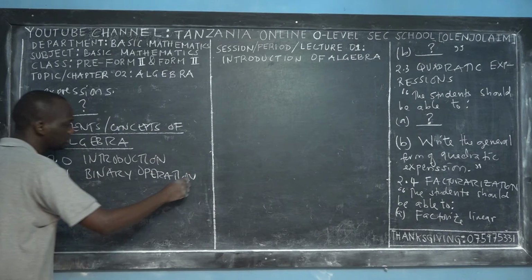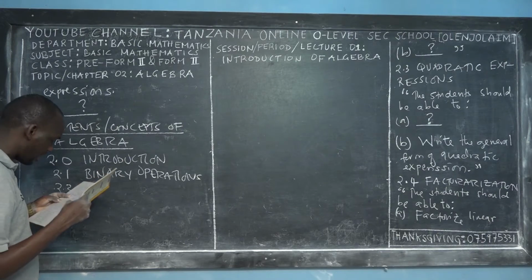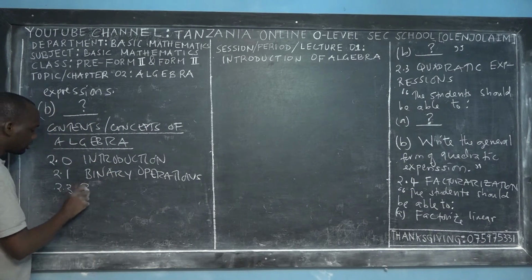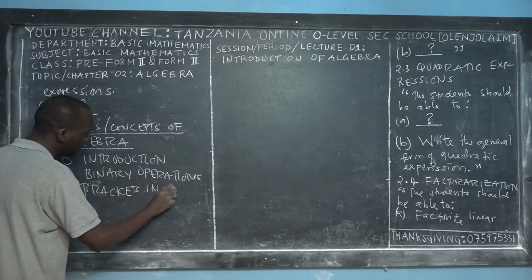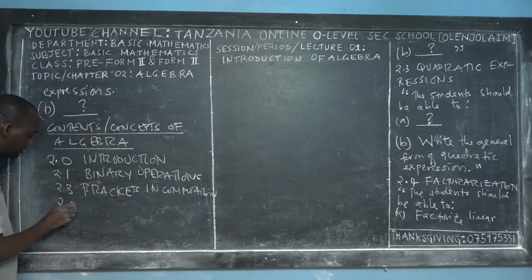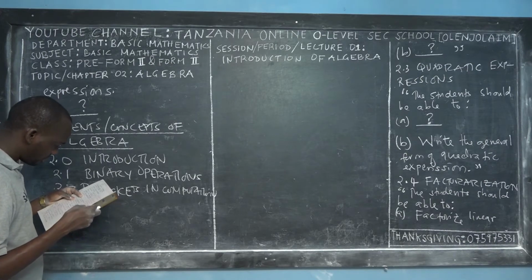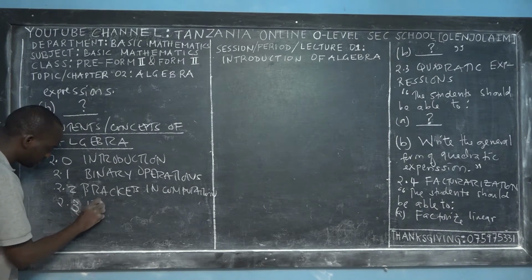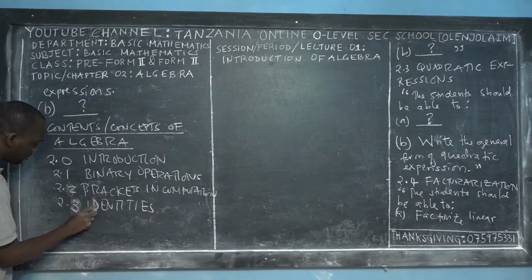Binary operations. Okay. Then 2.2, after teaching the binary operation, I will teach you brackets in computation, the second subtopic. And then next, that is 2.3, excuse me. So the next thing I will teach about is identities. We have something called identities in algebra.